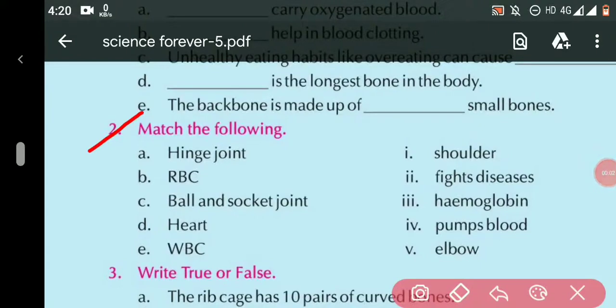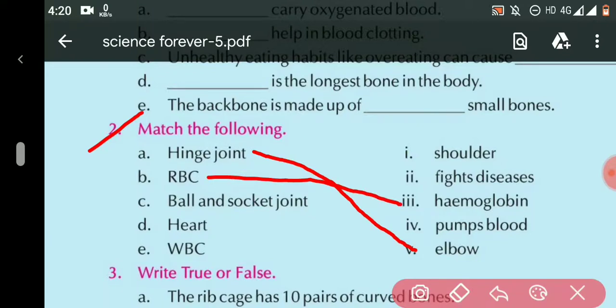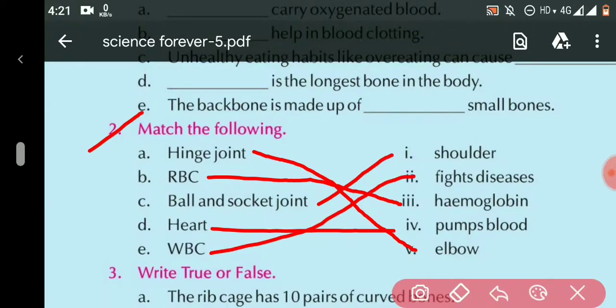A part, hinge joint. So the answer is elbow because hinge joint is present in the elbow. B, RBC. The answer is hemoglobin because hemoglobin is present in RBC. C, ball and socket joint. So the answer is shoulder because these joints are present in the shoulder. D, heart. The answer is fourth, pump blood because the function of heart is to pump blood. E, WBC. WBC helps to fight diseases. So the answer is second, fights diseases.